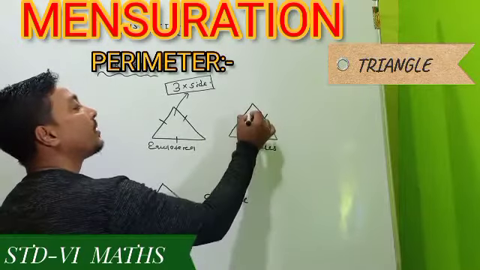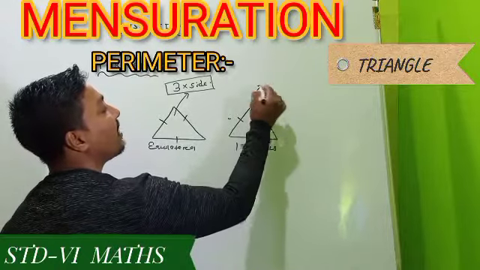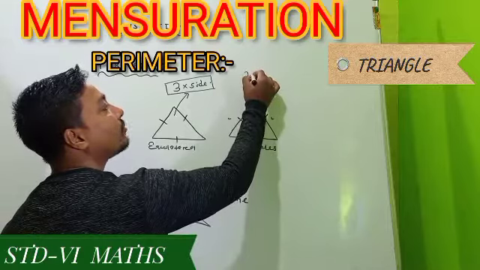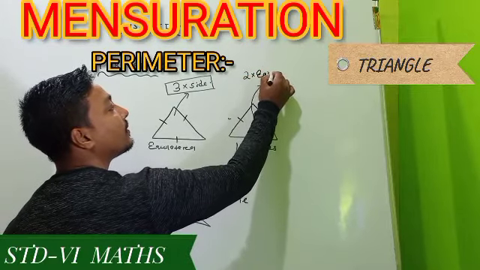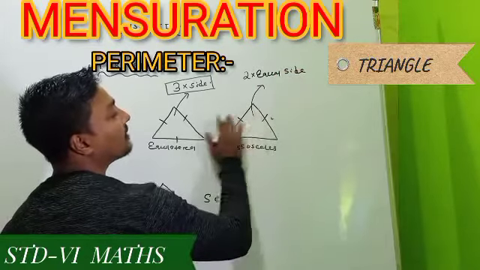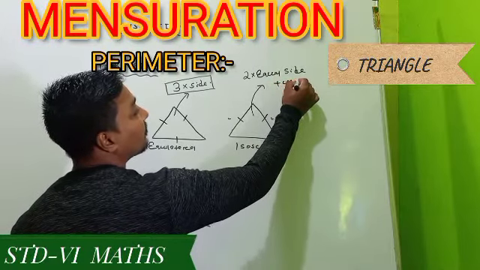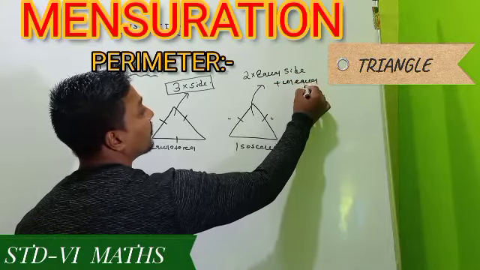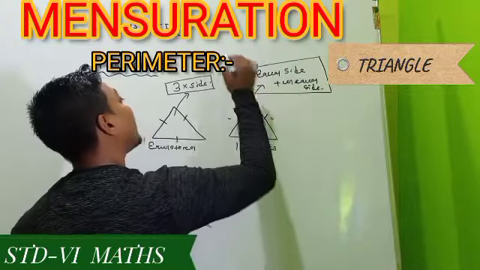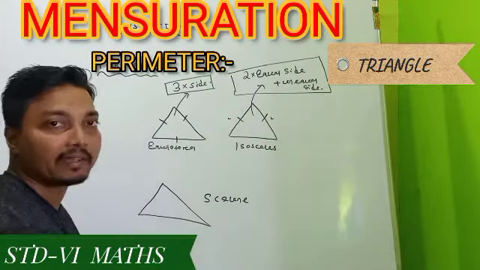And here for the perimeter formula, you just have to remember that 2 of its sides are equal. So we have to write 2 into the equal side. And whatever we get from 2 times the equal side, with that product I have to add the unequal side. This is the perimeter formula of an isosceles triangle. Otherwise, if one adds the 3 sides, one can also find it directly.